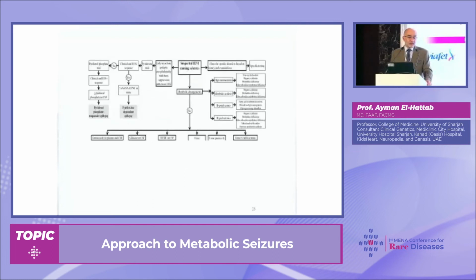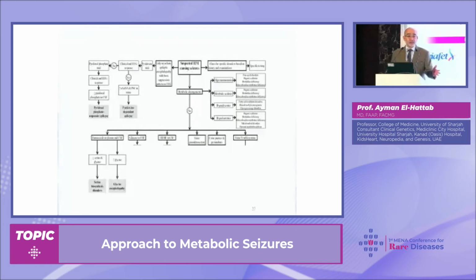Okay, now, sometimes, of course, we need to do further evaluation. If we suspect a metabolic condition, then taking a CSF sample is very important, because in CSF we can look at the amino acids, and the most important two amino acids to look at are serine and glycine, because these are associated with conditions, glycine encephalopathy and serine biosynthesis defects, that are not really very uncommon.